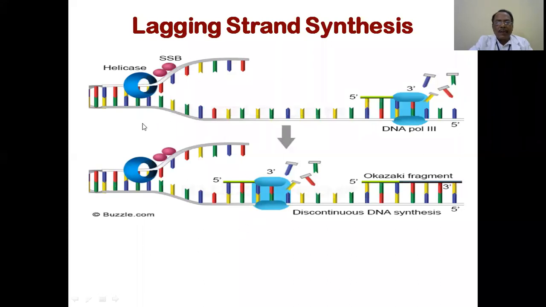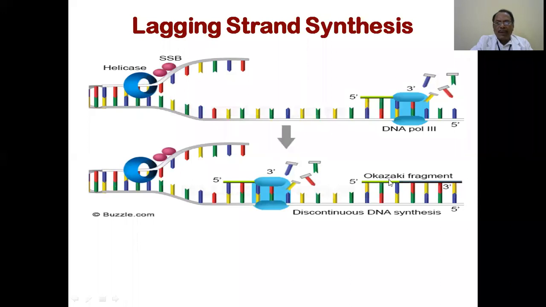It produces another small RNA primer at this point. Then the same mechanism follows: the RNA primer, or primase as you say, then DNA polymerase 3 goes on producing continuously, and DNA polymerase 1.